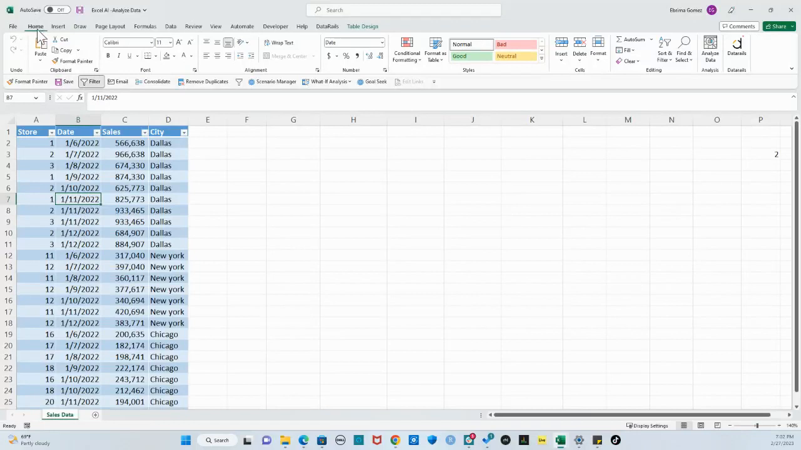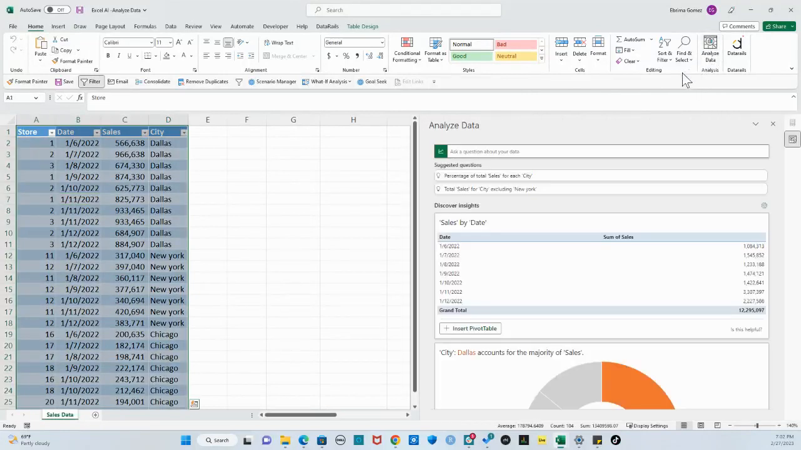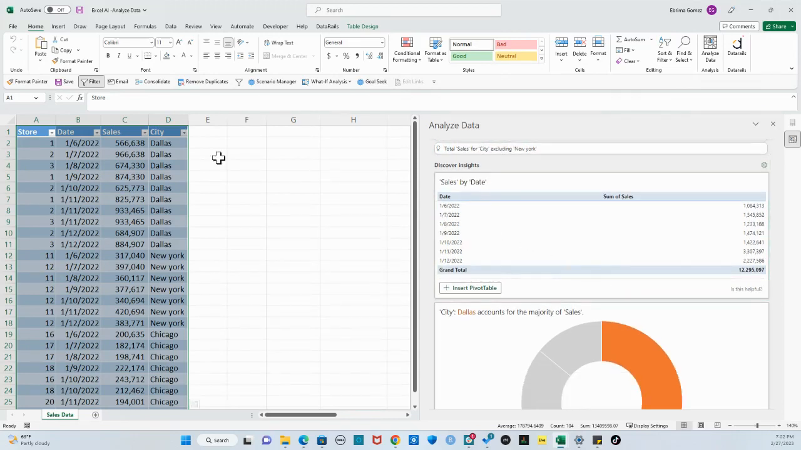So if you come to Home and you hover over here to Analyze Data, you click on this Analyze Data, this will show up. Now look at what they just gave us. So here you see it's just looking at this data and it's giving you insights and ways that you can actually read this data. So basically right now Excel is giving us sales by date. So we have the date and then we have the sales made there. So if you like this, all you need to do is just insert the pivot table.